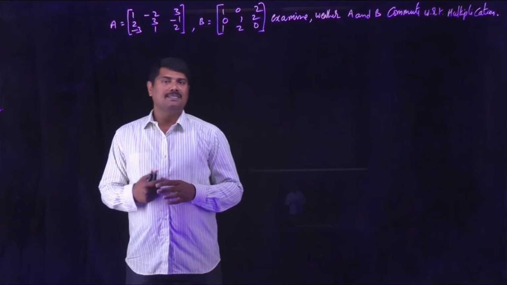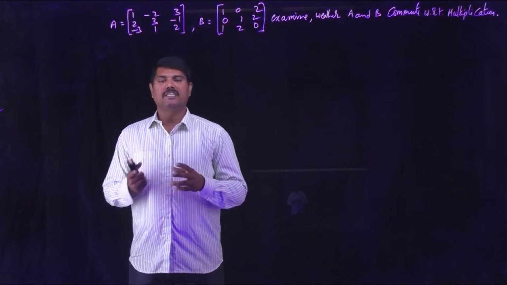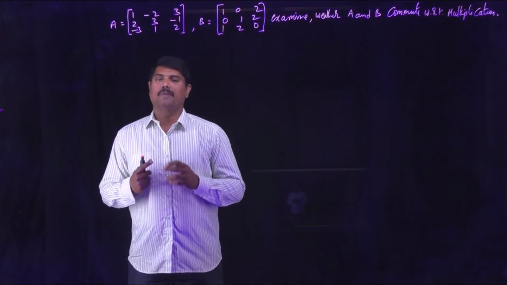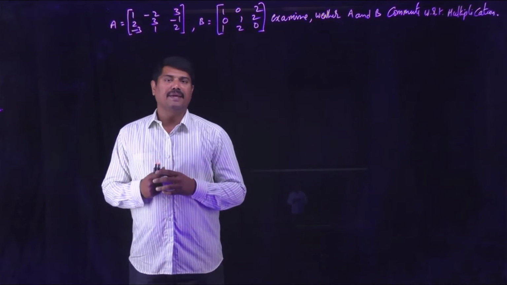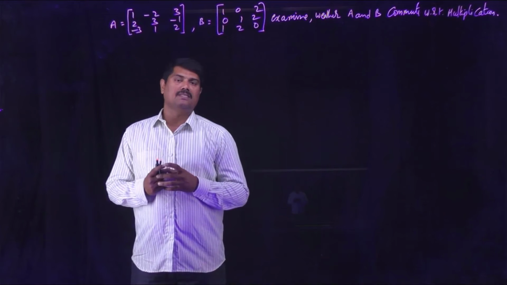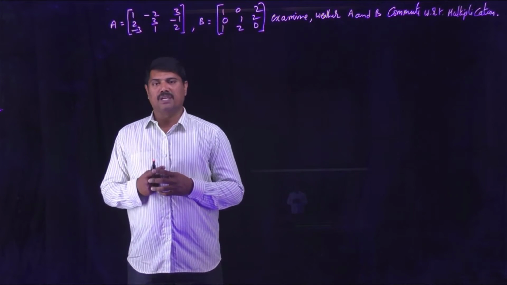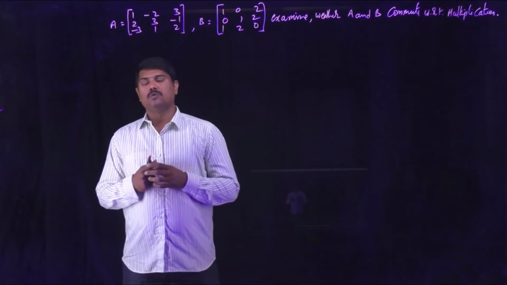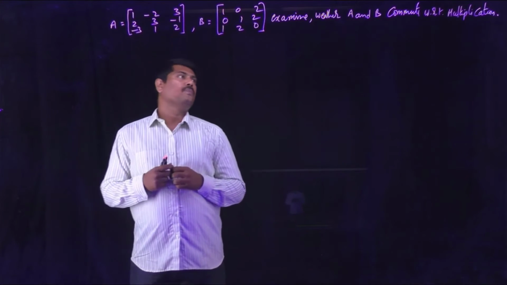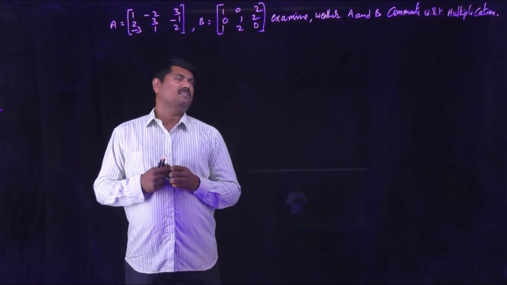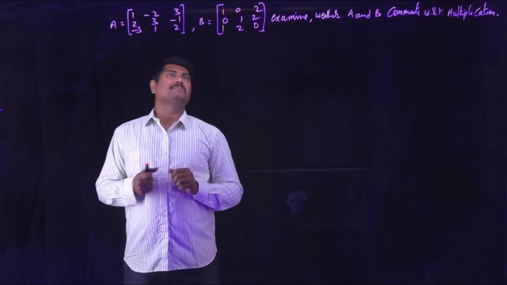So we have discussed all the properties related to the multiplication of matrices: the necessary conditions to multiply two matrices, and the properties that matrix multiplication follows. Later we will do some problems related to the product of matrices. So we have one problem.